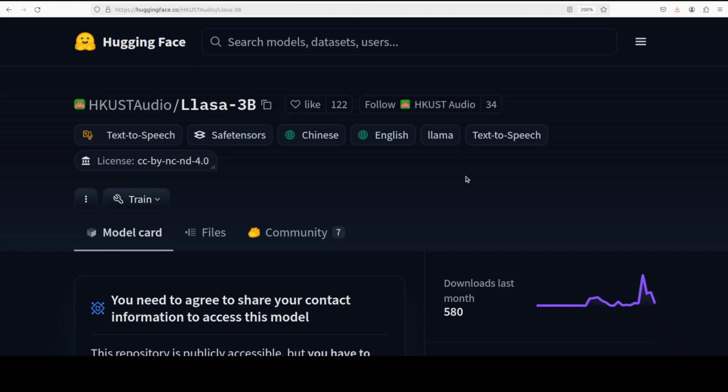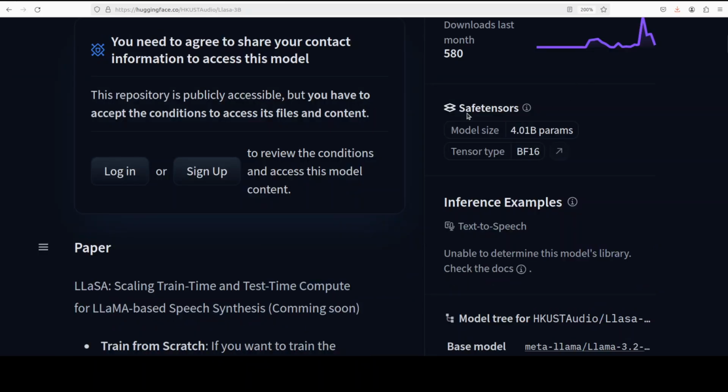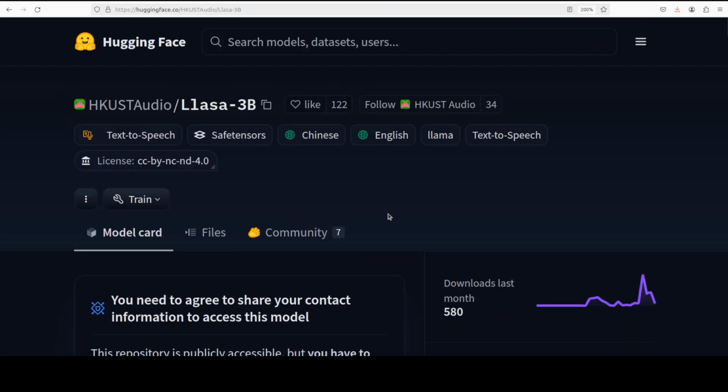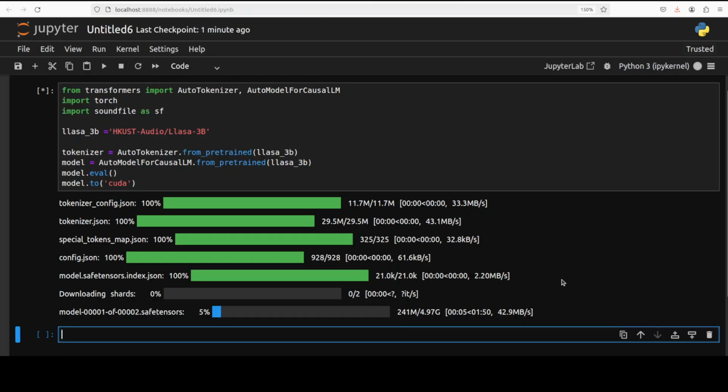One thing you also need to make sure is to go to Hugging Face and then go to the model card, and I will drop the link to it in the video's description. Make sure you're logged into Hugging Face and then accept the terms and conditions. I already have accepted it. If you don't do it, then it won't get downloaded. Let's wait for it to get downloaded. And we would also have to log into Hugging Face with the CLI. Okay, so let's wait for it to get downloaded. It shouldn't take too long.